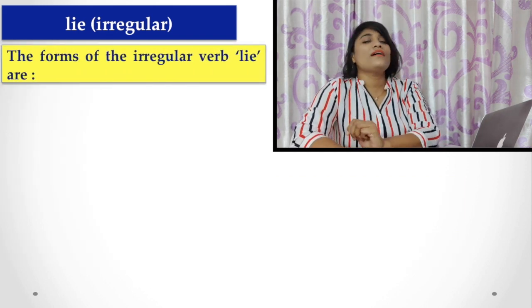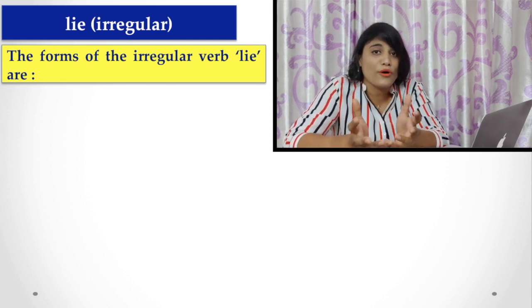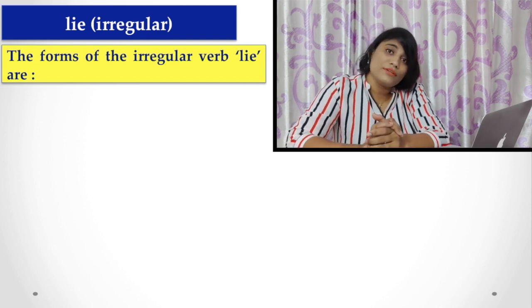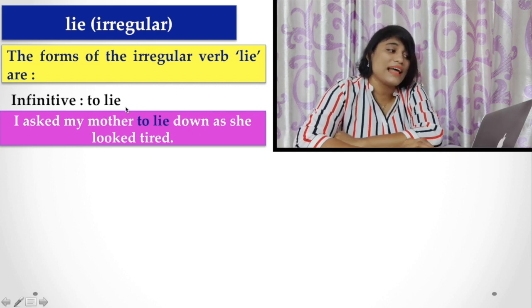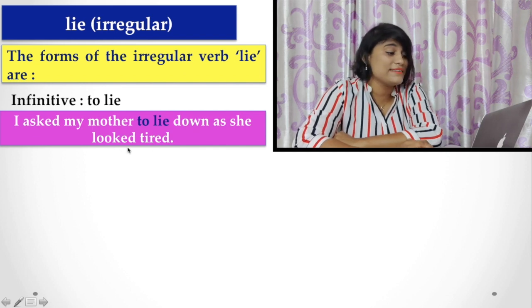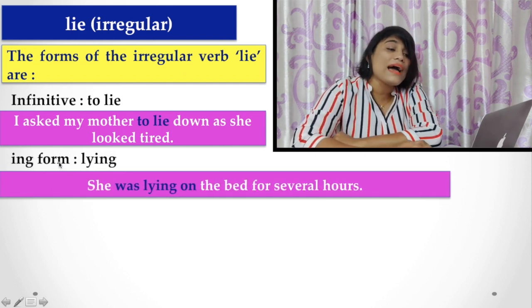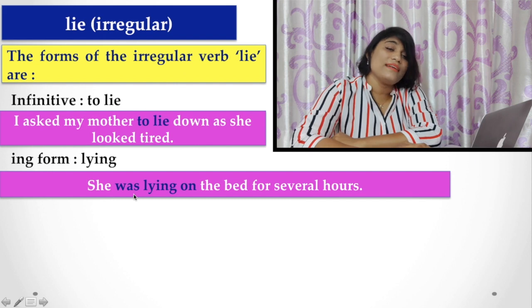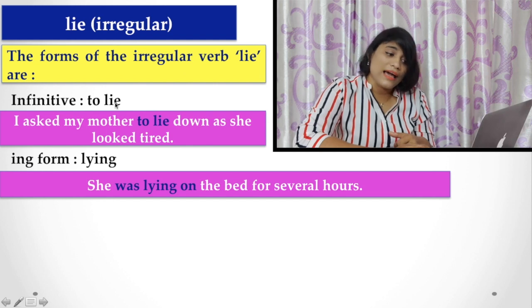Next, let's see all the verb forms of the irregular verb lie. First, the infinitive, to lie. I asked my mother to lie down as she looked tired. Here to lie means to be horizontal. Next, lying. The ing form of the same verb is lying. She was lying on the bed for several hours. Here lying means the same, the ing form of the verb lie.